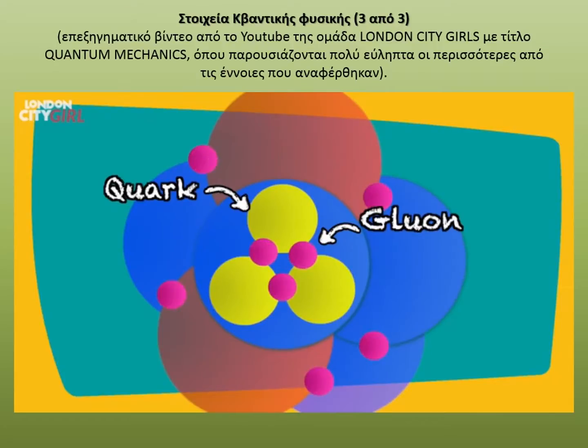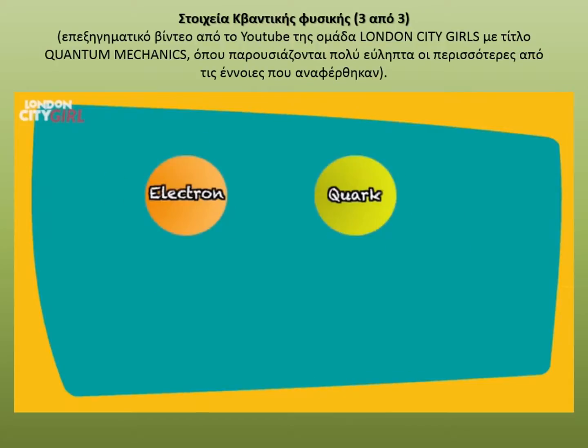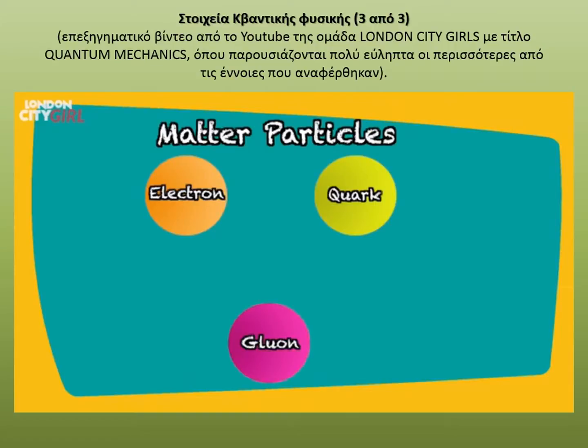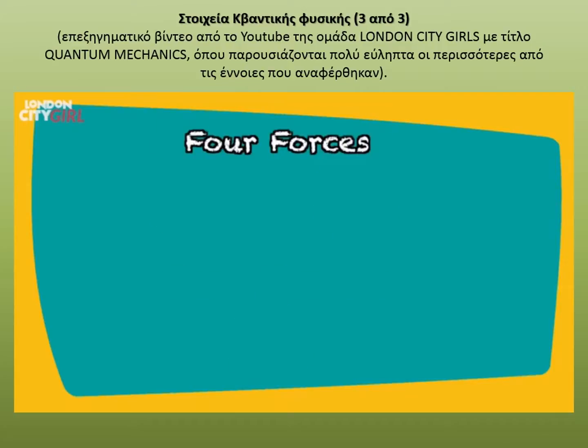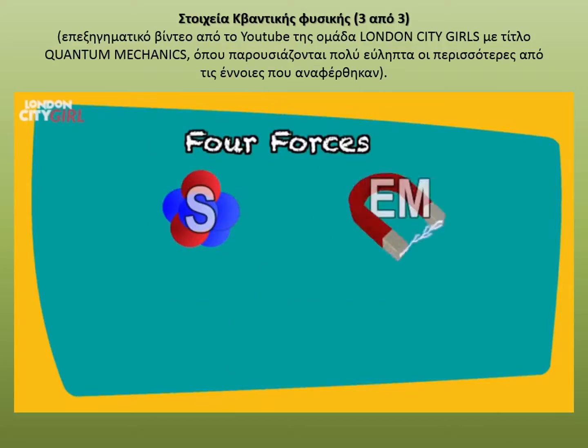The types of particles like electrons and quarks we can think of as creating matter, and the types of particles like gluons we can think of as creating the forces. There are 4 forces that we know of: the strong force, the electromagnetic force, the weak force, and gravity.